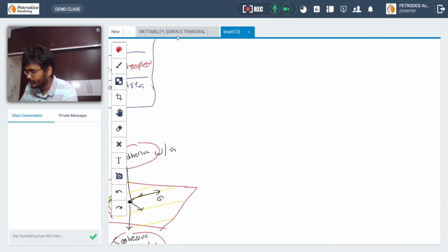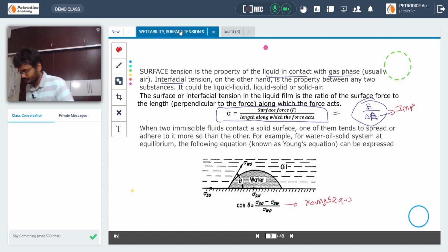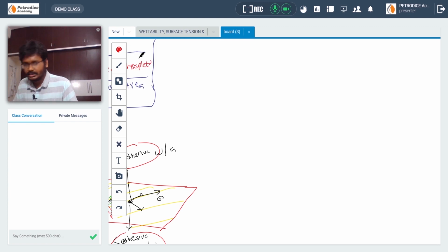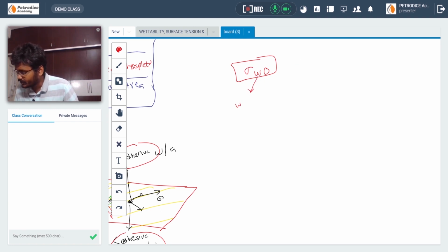And one thing that I have forgot to tell you is, see, if you are giving interfacial tension between two different fluids, generally, API says that if you are giving interfacial tension between water and oil, the first one that you have to mention here is the wetting phase. Second one you have to mention here is the non-wetting phase.